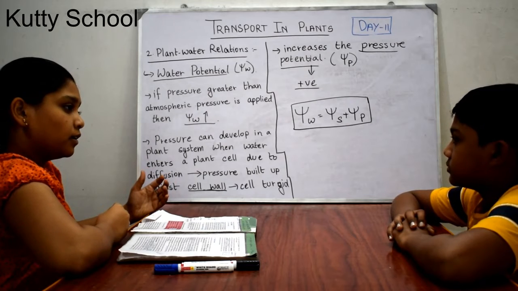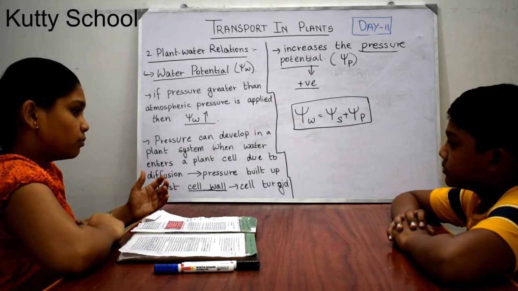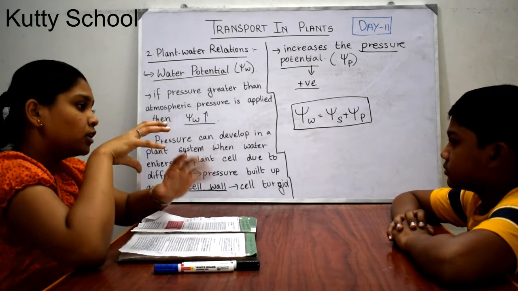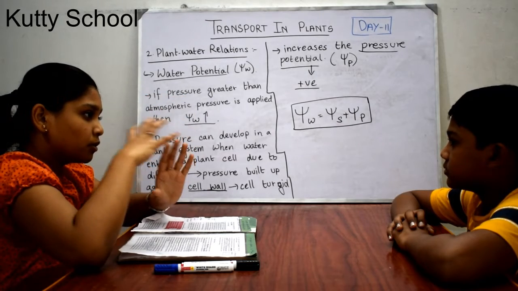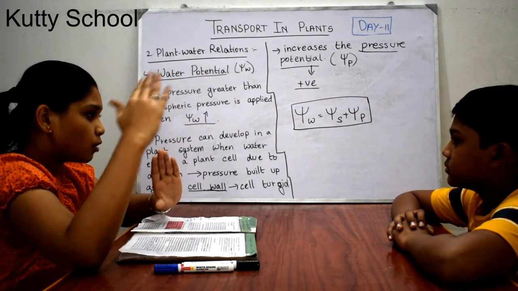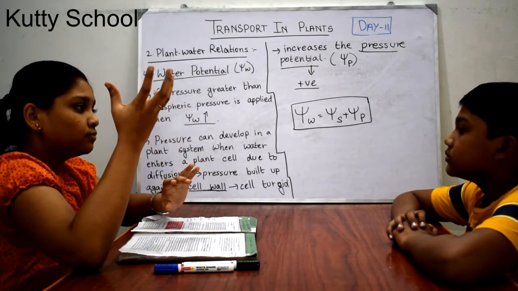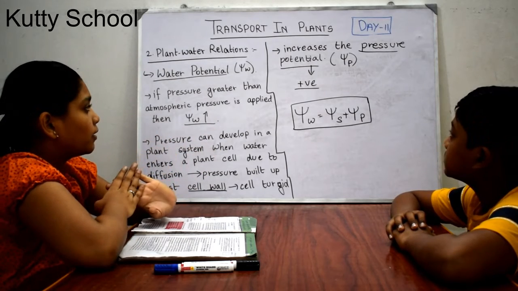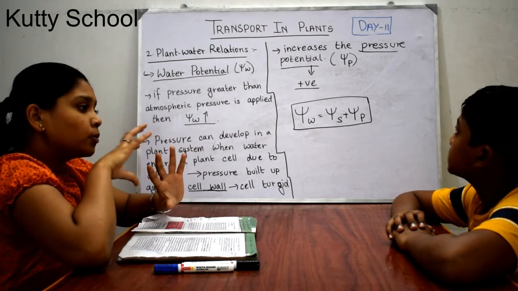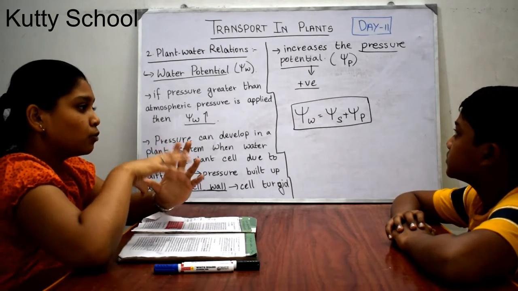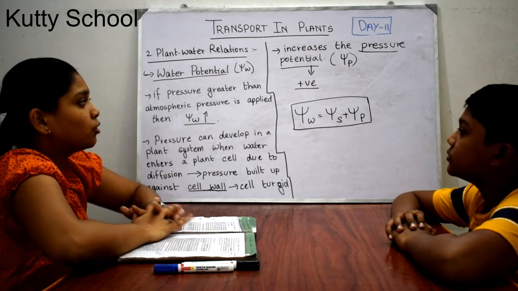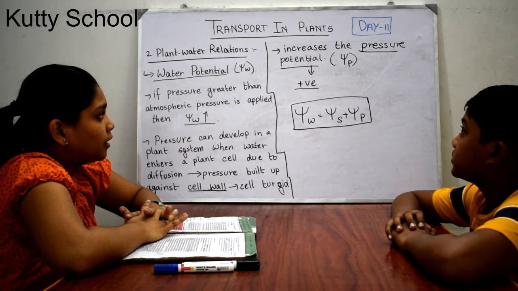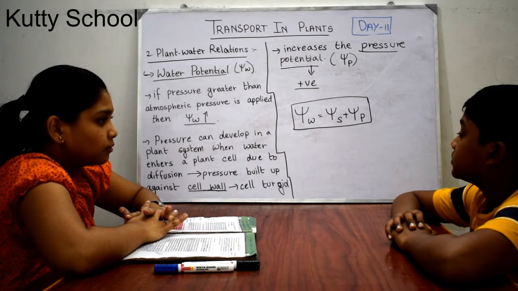When water enters a plant cell by diffusion, pressure exists inside the cell. The pressure is built inside the cell against the cell wall. So it makes the cell turgid. Turgid means the cell becomes big and full of water molecules. This increases the pressure potential of the cell because it is against the cell wall. The pressure potential is positive, and it is represented by psi p.